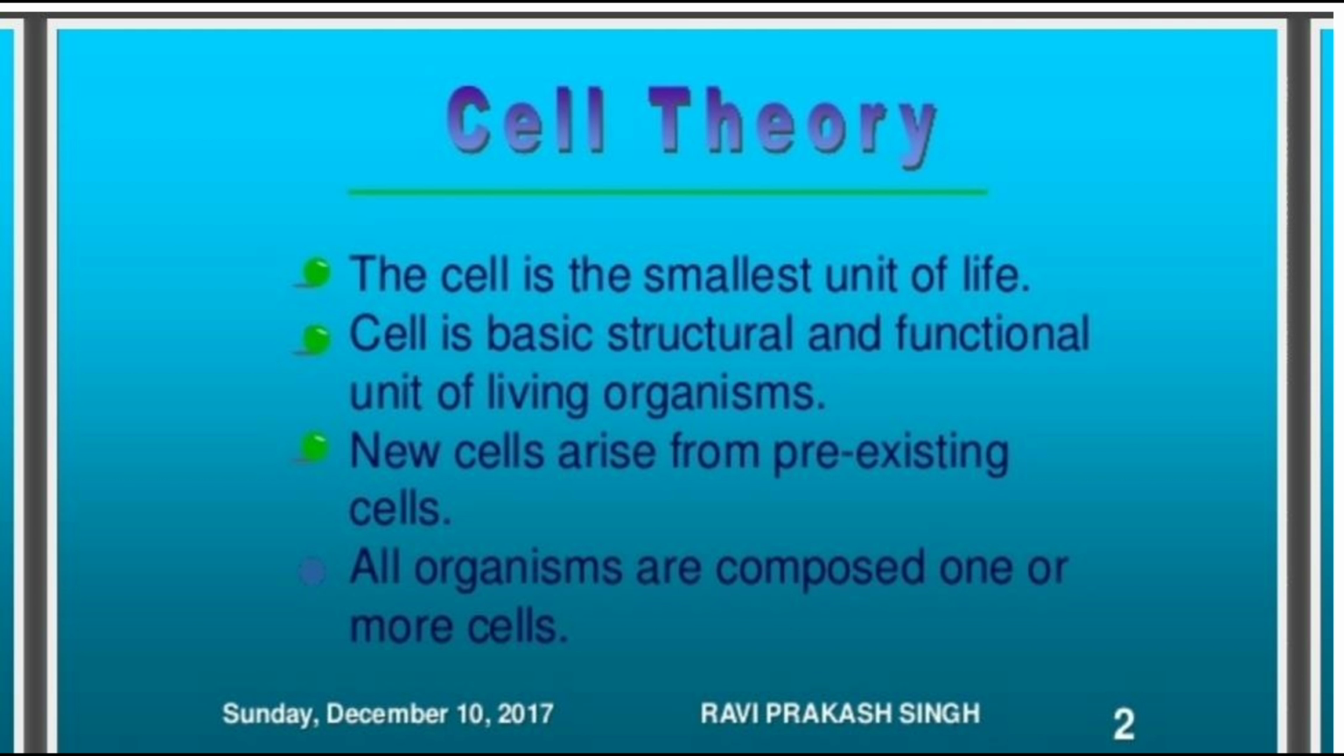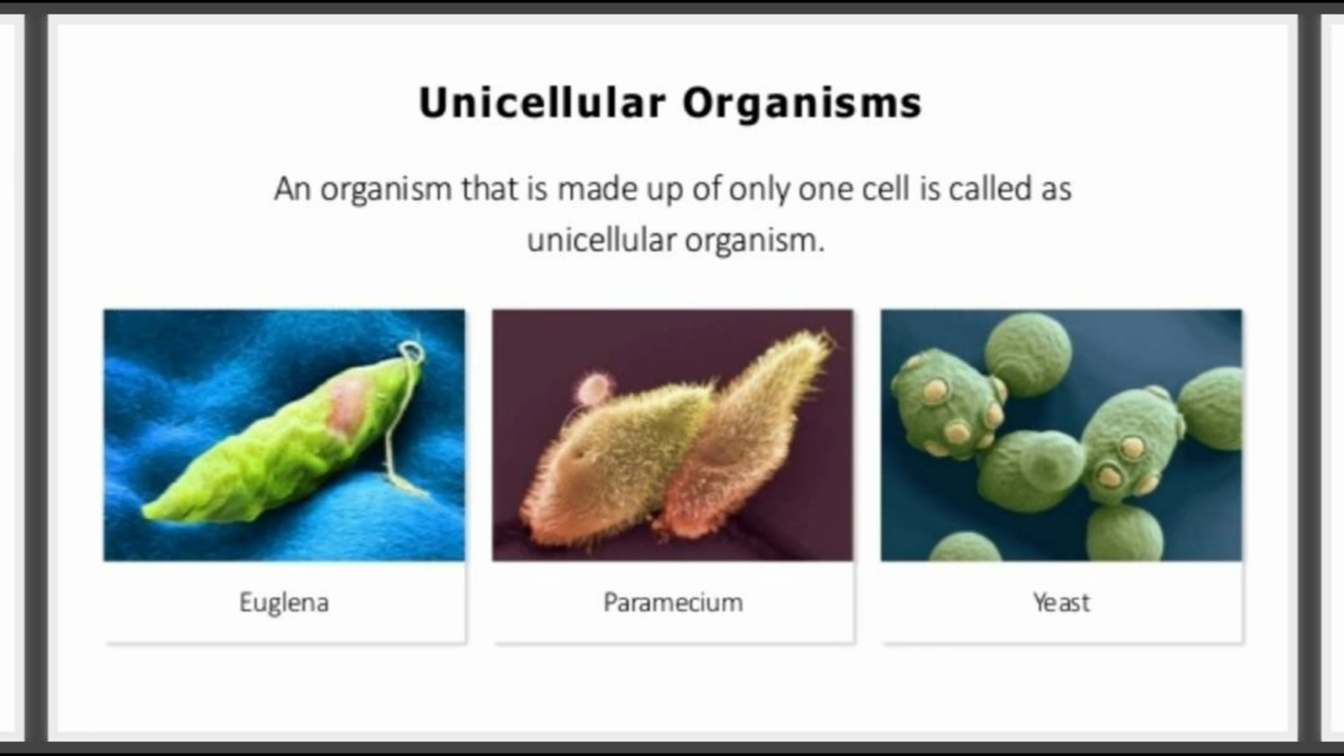All organisms are composed of one or more than one cell. Depending upon that, we can categorize organisms as unicellular organisms and multicellular organisms. Now the question arises, what is a unicellular organism? An organism that is made up of only one cell is called a unicellular organism. Although made up of a single cell, the unicellular organism performs all the activities necessary for life. They grow, they move, they digest food, give out waste and reproduce. All these activities are carried out by a single cell.